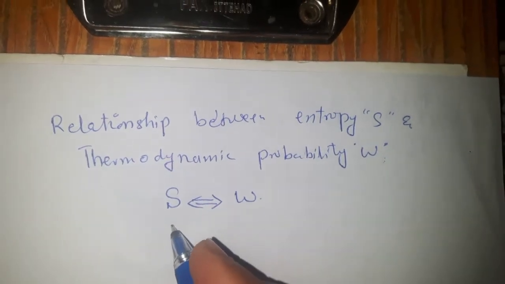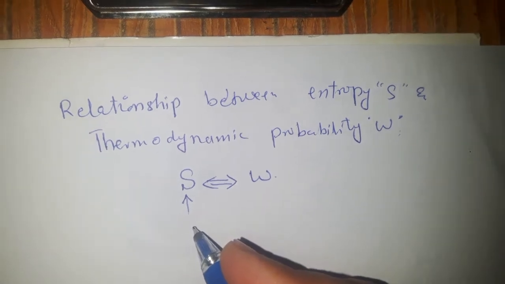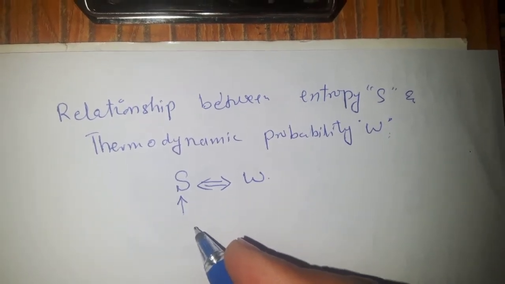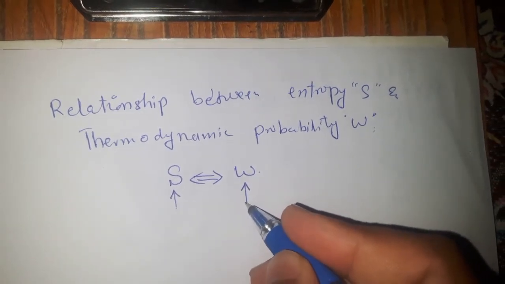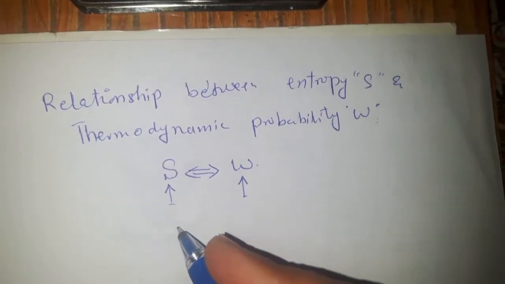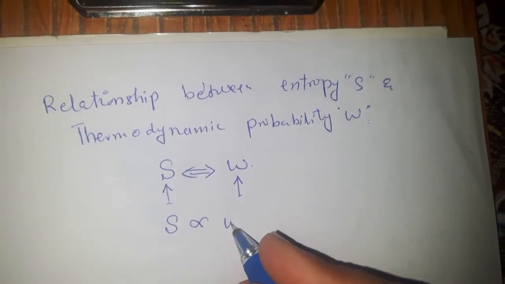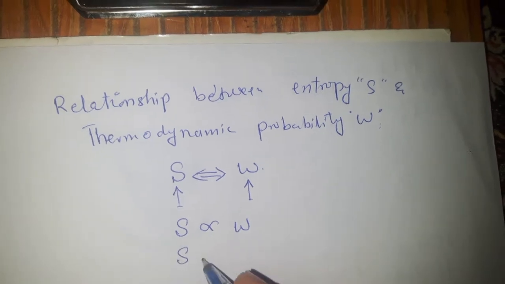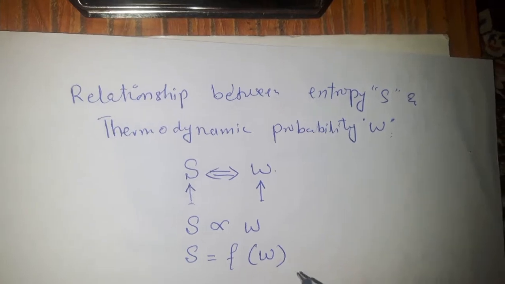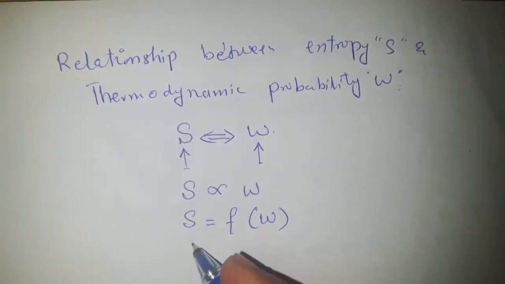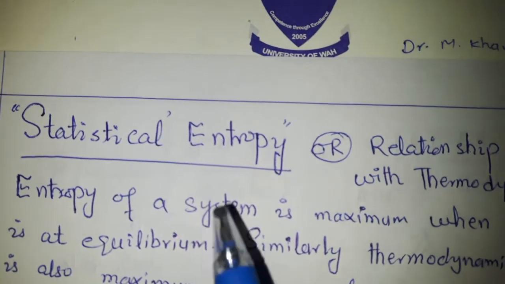So we know that when a system is at equilibrium, it has the highest entropy. Similarly, when the system is at equilibrium, it has the maximum thermodynamic probability. So entropy is in some way proportional to thermodynamic probability, or entropy is a function of thermodynamic probability. So this equation I am going to explain and derive step by step to explain the